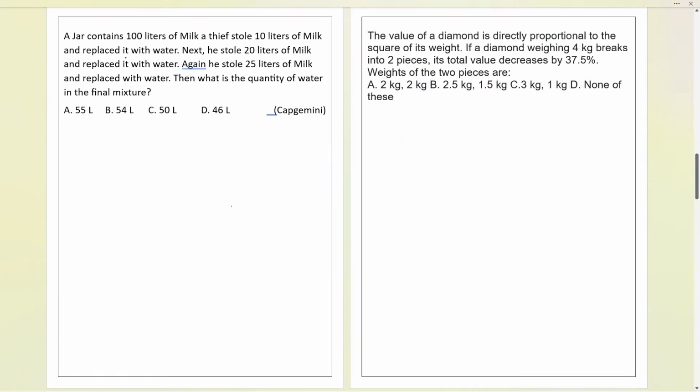A jar contains 100 liters of milk. A thief stole 10 liters of milk. This question is asked in many companies, so that's the favorite type of question you can say. Students get a lot of doubt in this case, or it simply turns into a long part. So everyone try for 1 minute. Your time starts now.